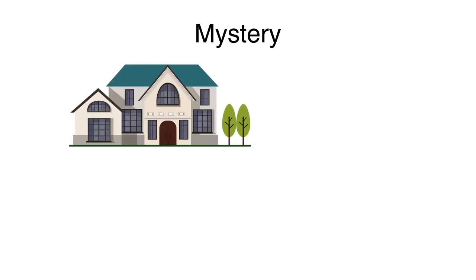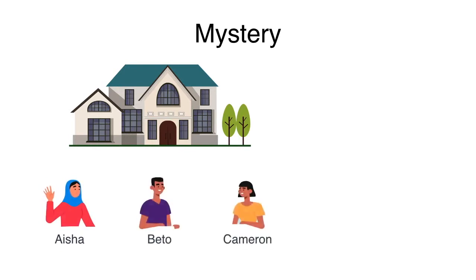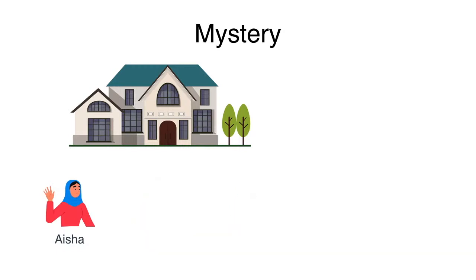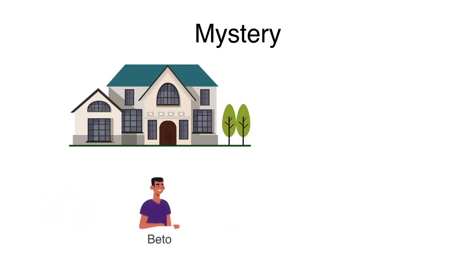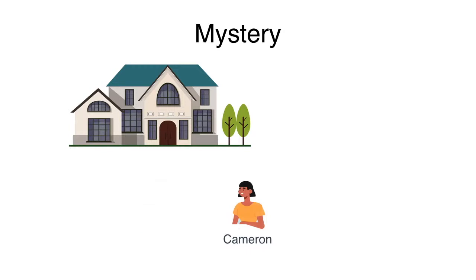Here's the premise. Across the street from us there is a house where people sometimes come to visit. We eavesdrop and notice that normally 3 people come in whose names are Aisha, Beto, and Cameron. But the 3 of them not always show up. There are times where only Aisha shows up, other times it's only Beto, and other times it's only Cameron. Sometimes more than one of them show up, say sometimes Aisha and Cameron both show up, other times it's Beto and Cameron.